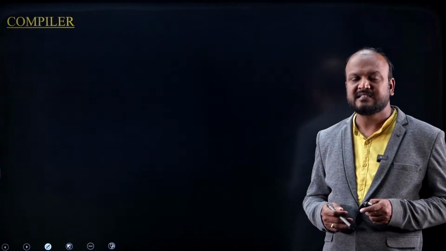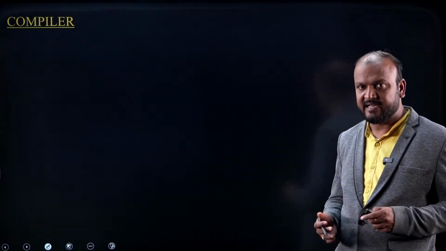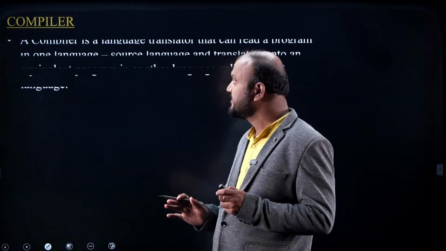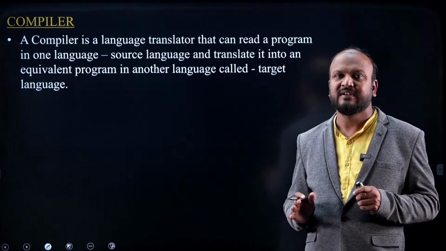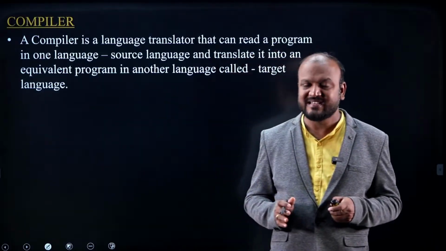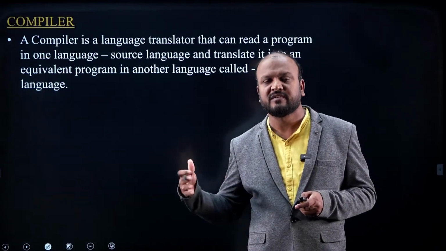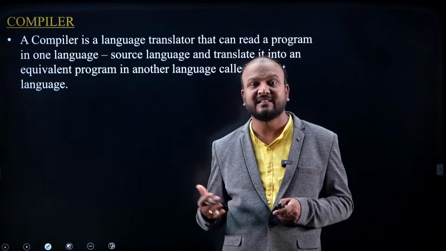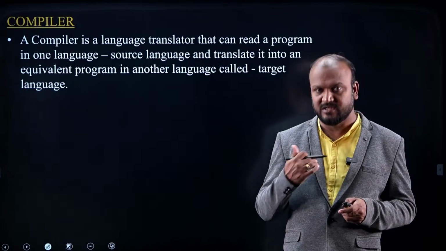Very first, I'll start the session. Before I start the PYQs, I'll start with what a compiler is and what the output of a compiler is. Generally most of you say a compiler translates high level language to machine language, but I say a compiler does not always translate high level language to machine language. It might generate different forms of output. That output could be an assembly language program or machine code, either relocatable machine code or absolute machine code.